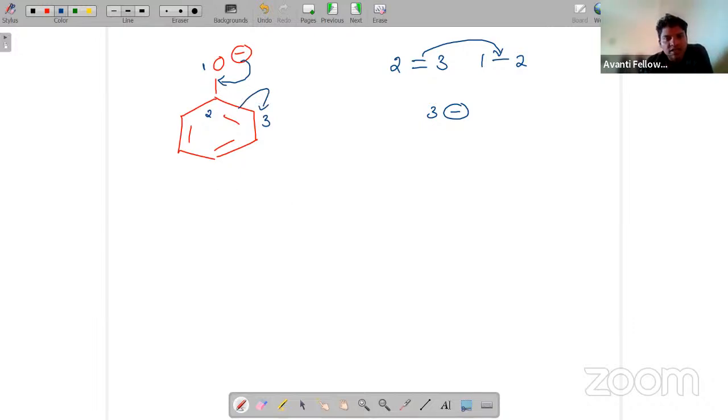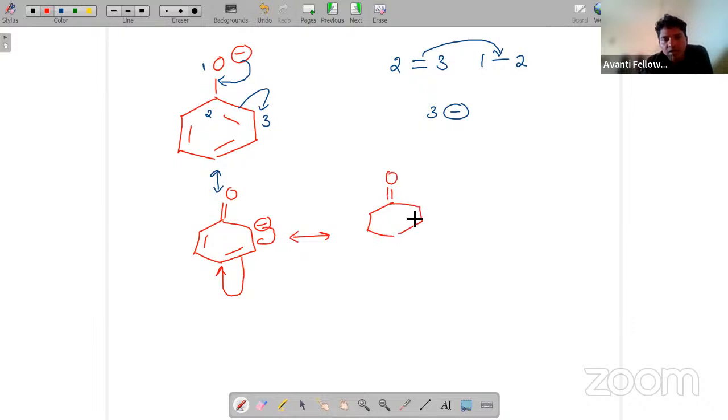So now the resonating structure becomes: double bond to O, this double bond shifted here, and the others remain as they are. Next, this will shift here, and this double bond will shift here. I am writing another resonating structure. Here the double bond to O will be common.